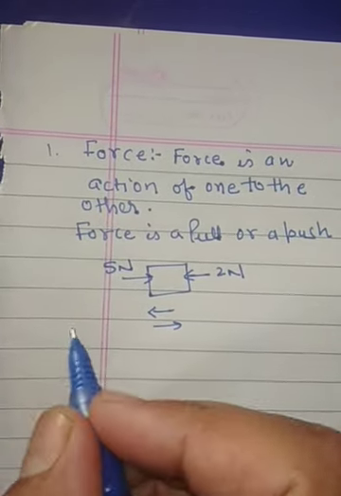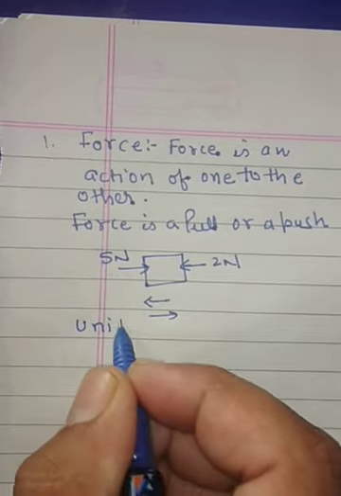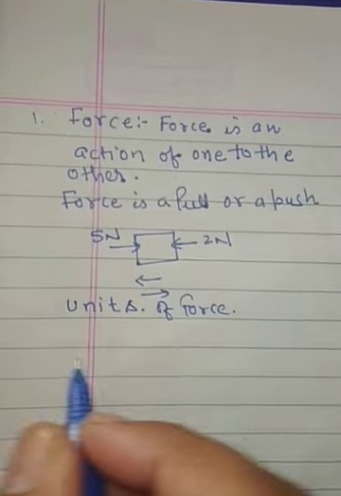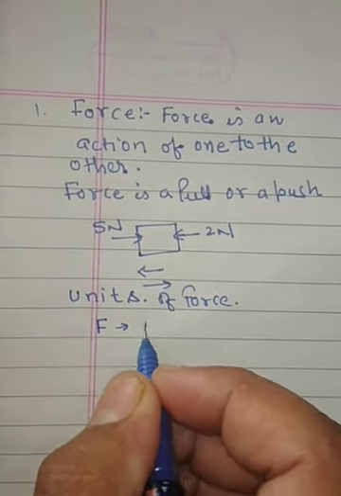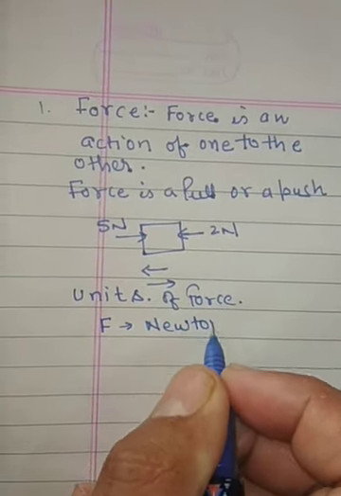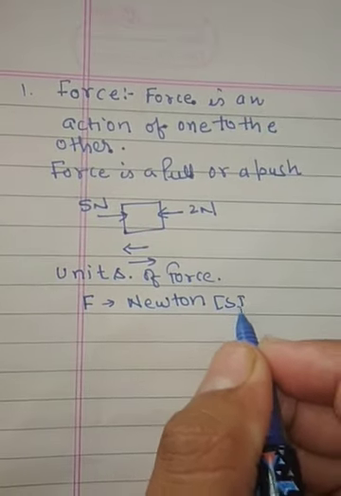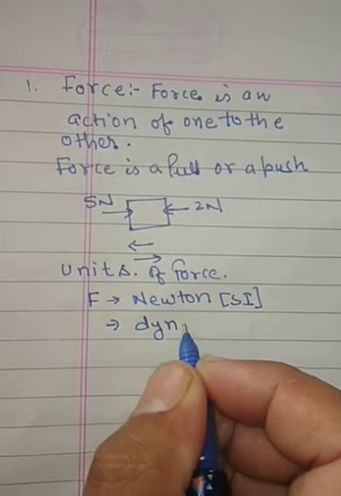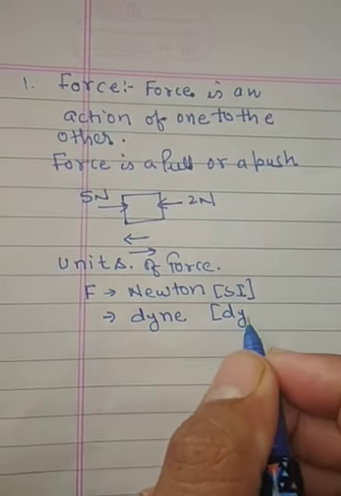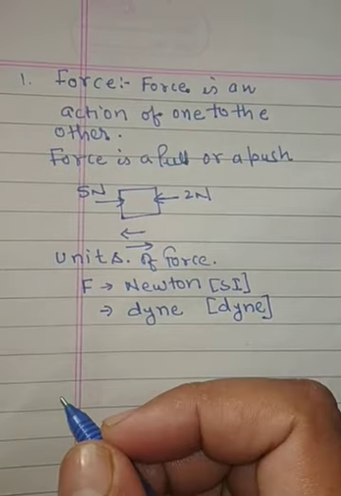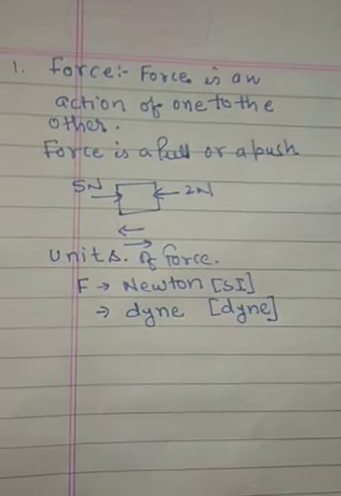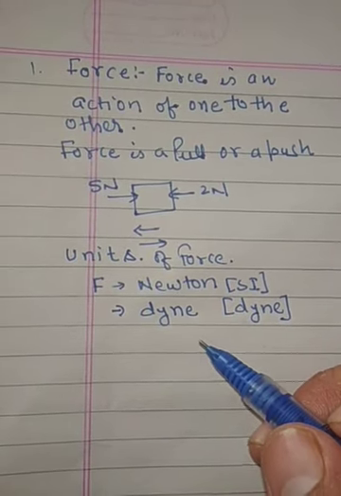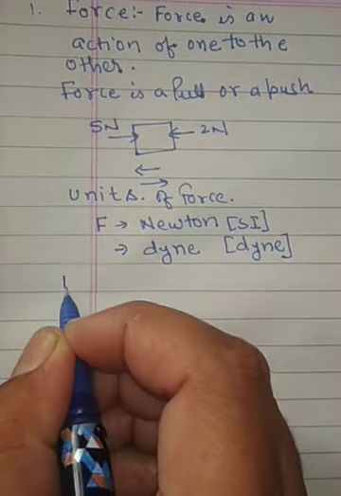I told you many times, without units you will get nothing here. So, the units of force. What is the unit of force? Newton. This is in the SI system, and the unit of force in the CGS system is dyne. Okay? So its unit in the SI system is what? Newton, and in the CGS system is what? Dyne.